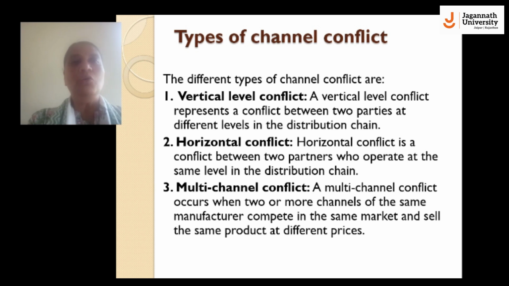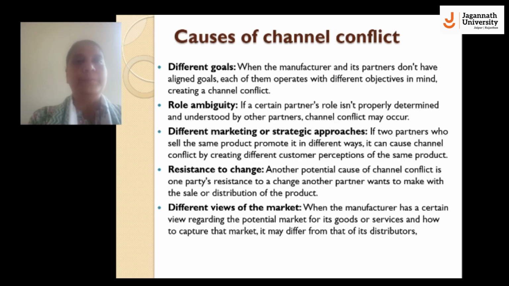Now we'll discuss types of channel conflicts. The different types of channel conflicts are, very first, the vertical level conflict. A vertical level conflict represents a conflict between two parties at different levels in the distribution chain. The second one is the horizontal conflict, a conflict between two partners who operate at the same level in the distribution chain. The third one is the multi-channel conflict. A multi-channel conflict occurs when two or more channels of the same manufacturer compete in the same market and sell the same product at different prices.